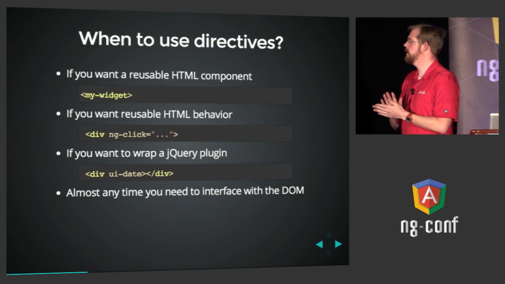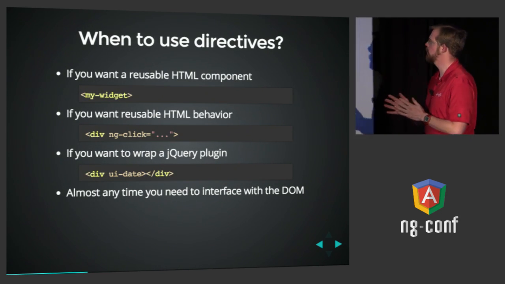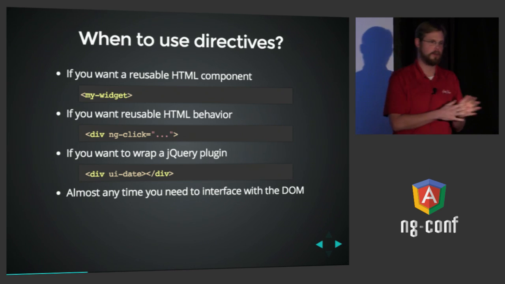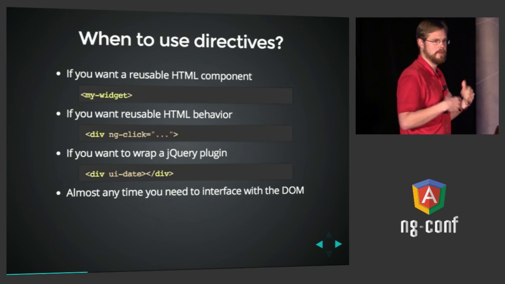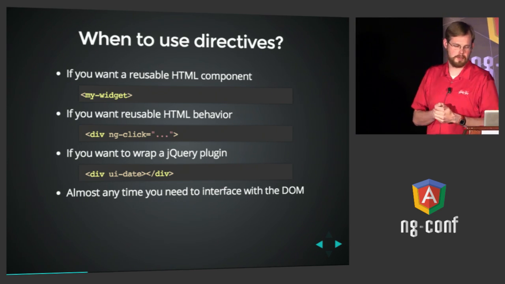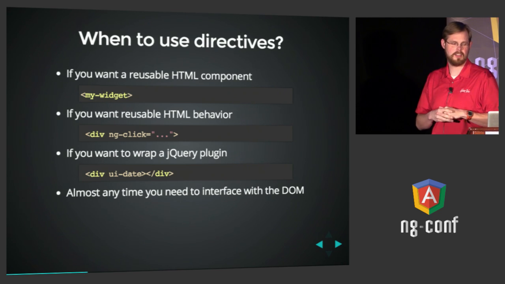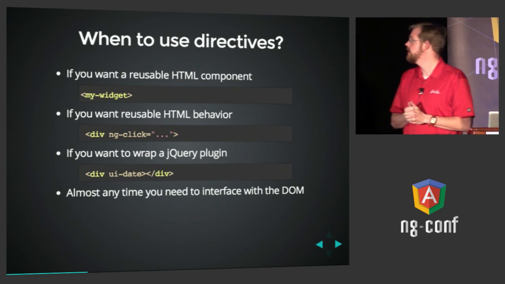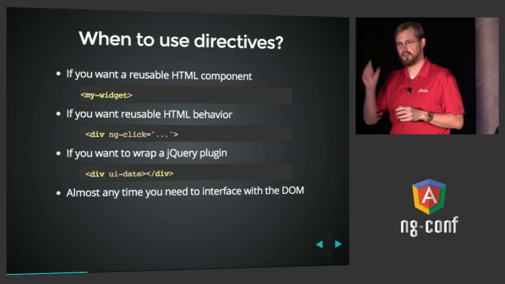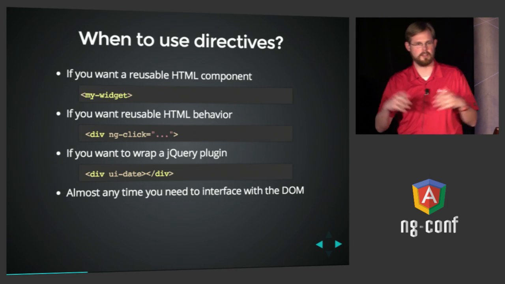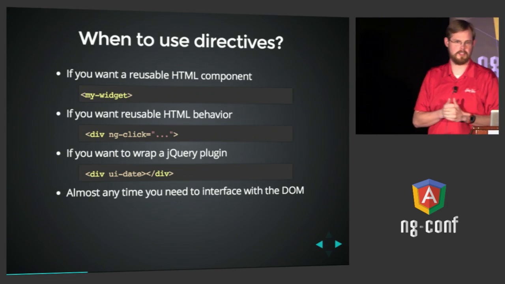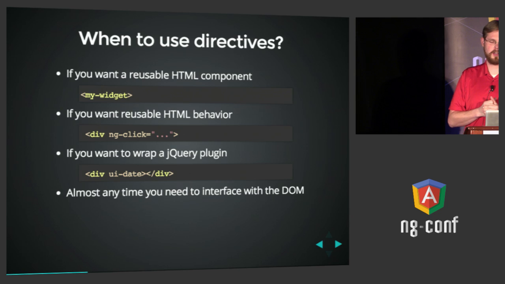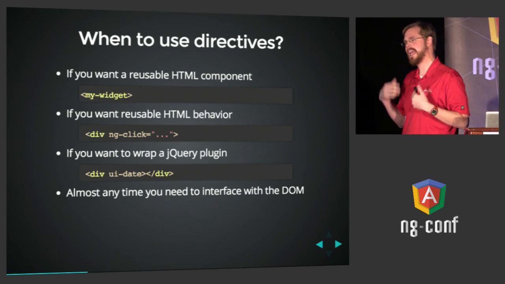There are two or three main places where you want to use a directive. The first one, and my personal favorite, is to create HTML components. In the future, this will be baked into browsers in the form of web components. But for now, Angular gives us this, and you can make your own custom tags. An example would be my-widget. This is where you could plunk down a my-widget tag wherever you want, and it'll magically be filled in with other HTML.